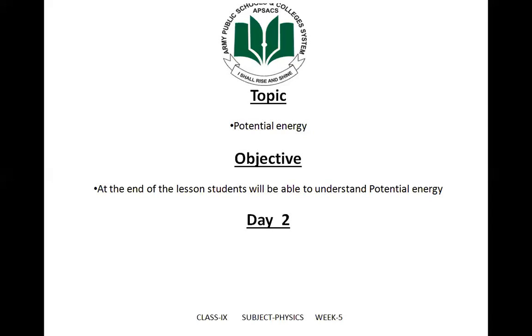Kinetic energy is equal to work done. Kinetic energy is equal to Fs, where Vi is equal to v and Vf is equal to 0. We can simplify that and we get the answer: kinetic energy is equal to half mv square. Now we will come back to our today's topic, potential energy.